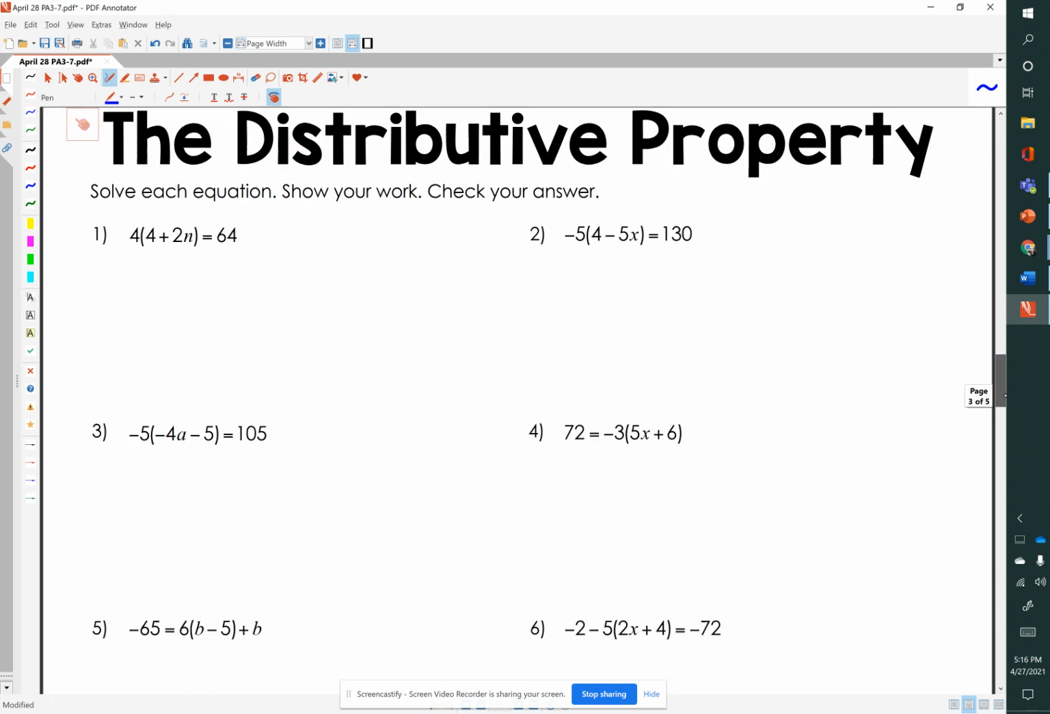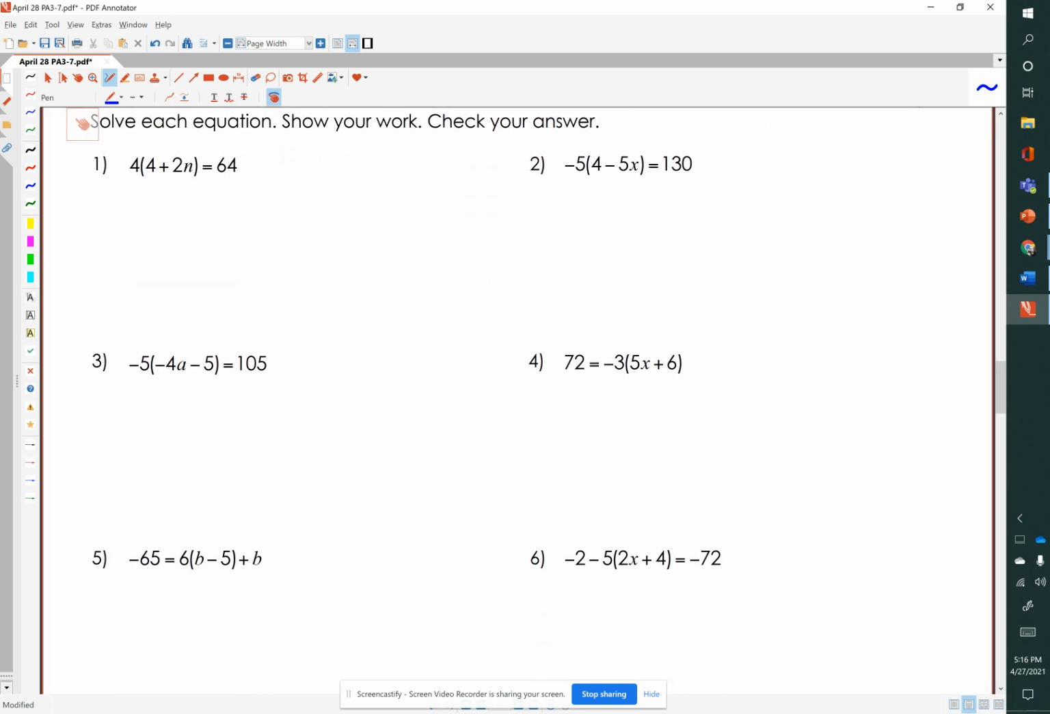Today we're working a little bit more on the distributive property. So we're going to solve these equations, making sure that we show our work. To distribute means to multiply. So we're going to multiply 4 times the quantity 4 plus 2n, which equals 64. After we distribute, we will solve the equation.